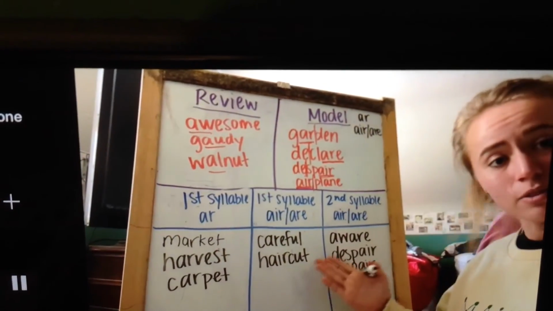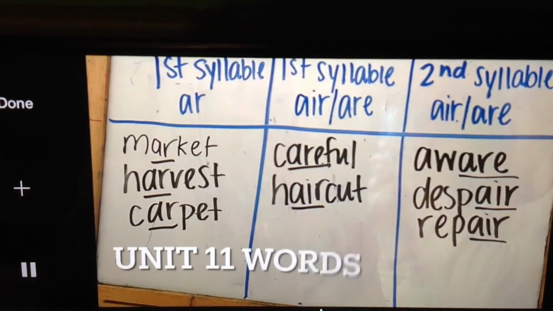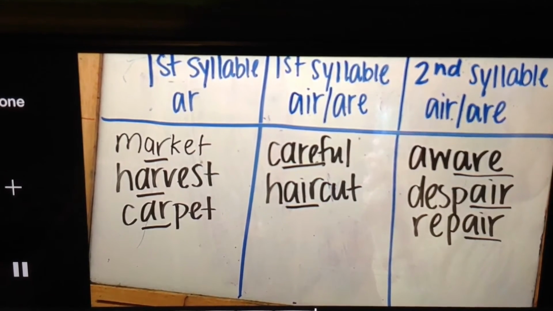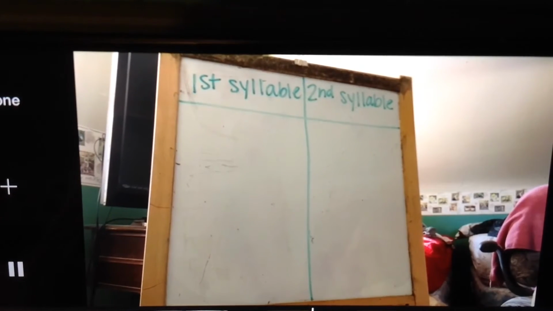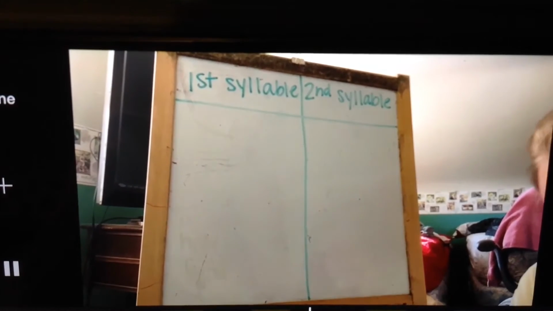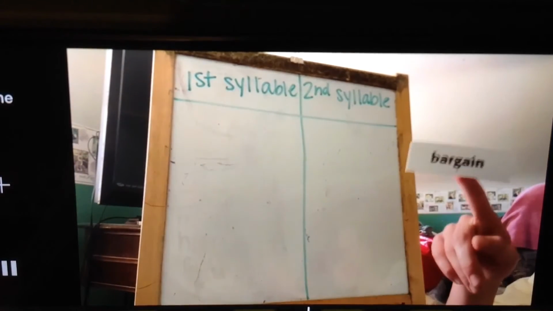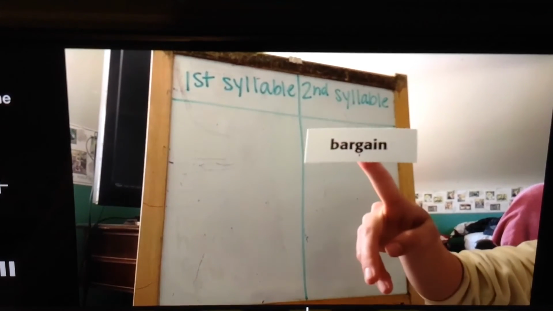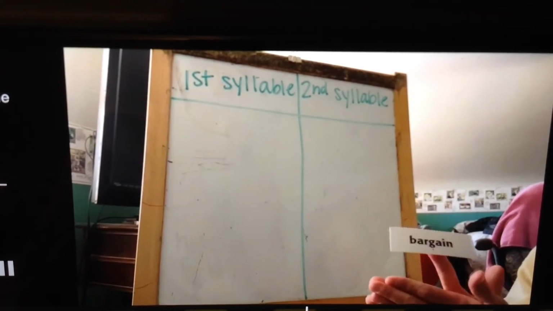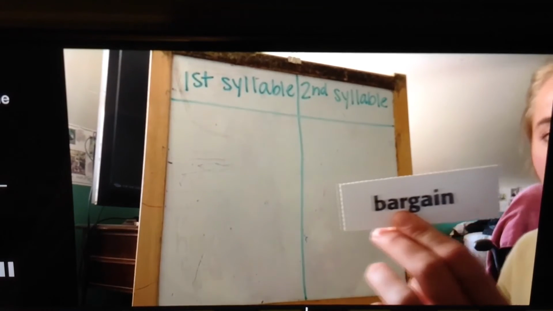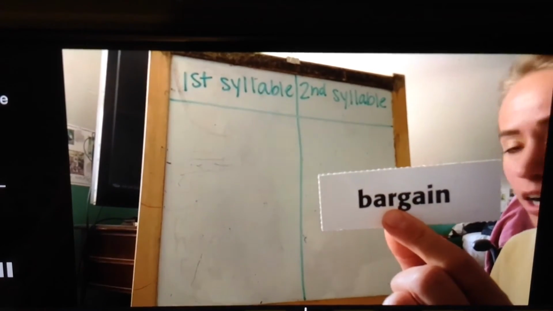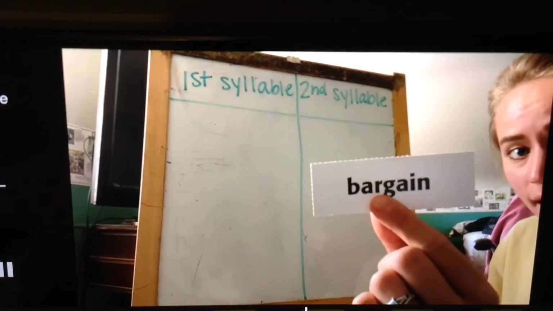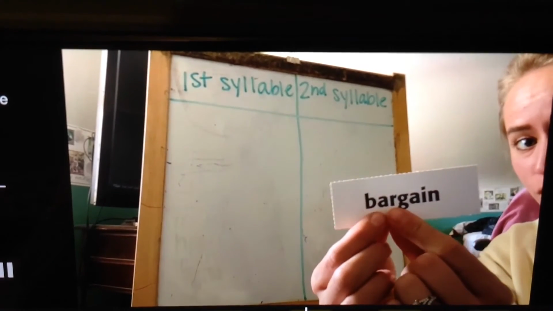Here are our spelling words for the week. All right, now we're going to divide them up into first and second syllables. So this one is the word bargain. First thing I want you to do is break down those syllables. So you go bargain. So you have bar and gin. Look for our R-influenced A spelling pattern for this week. It'll be A-R. So it's actually in the first syllable.